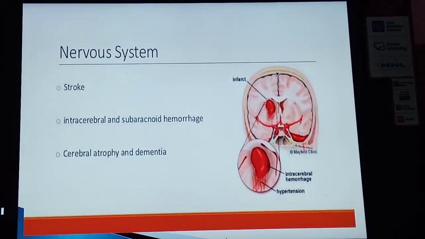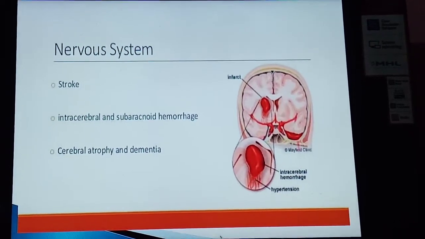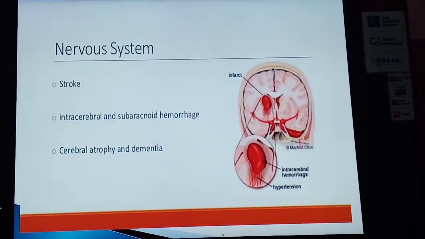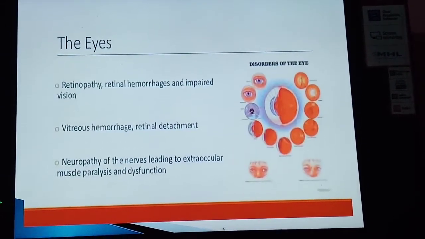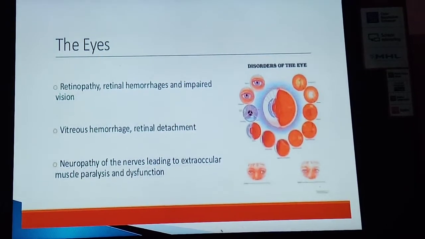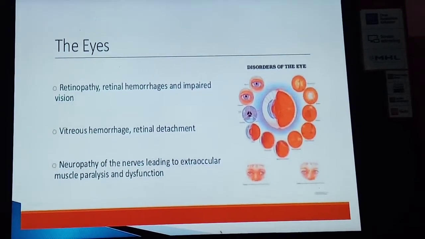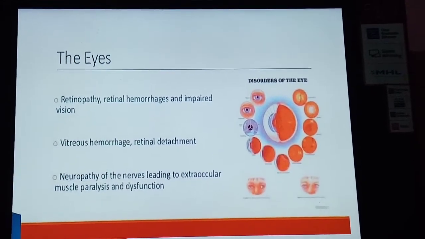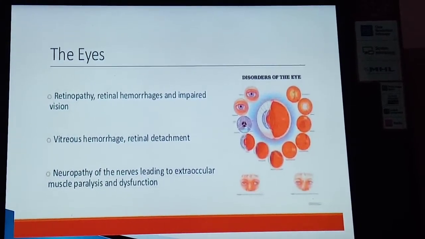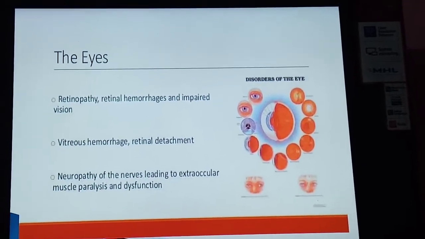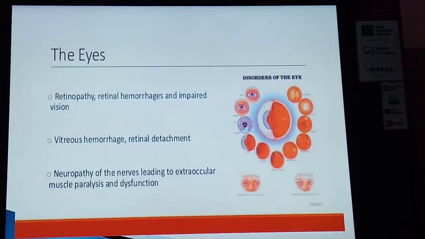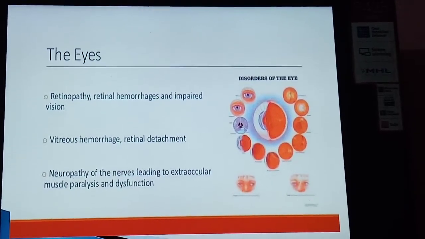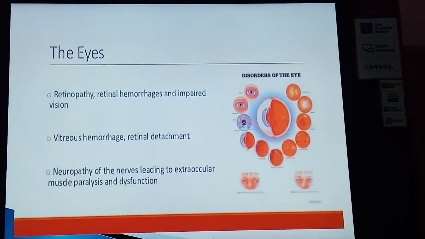Effect on the nervous system: stroke, intracerebral or subarachnoid hemorrhage, and cerebral atrophy and dementia. Effect on the eye: there is retinopathy, retinal hemorrhage, and impaired vision, vitreous hemorrhage, retinal detachment, neuropathy of the nerves leading to extraocular muscle paralysis and dysfunction. So these are the different complications of hypertension that may lead to different types of effects in different organs.